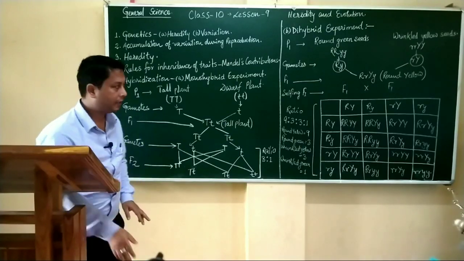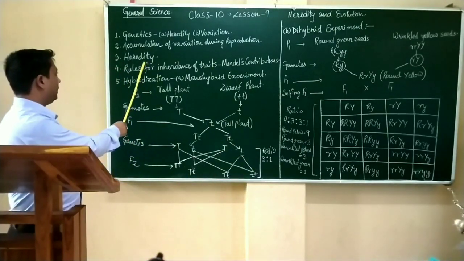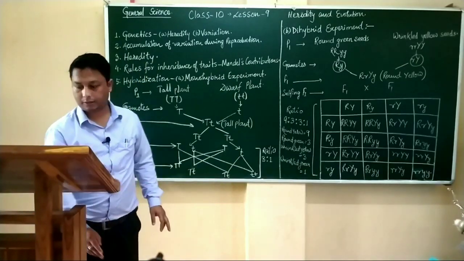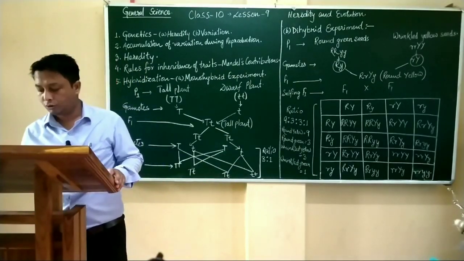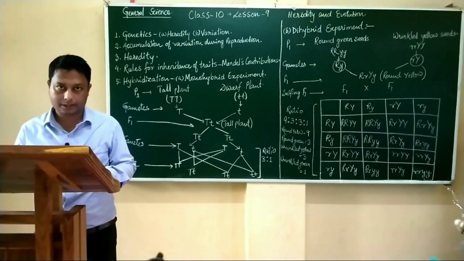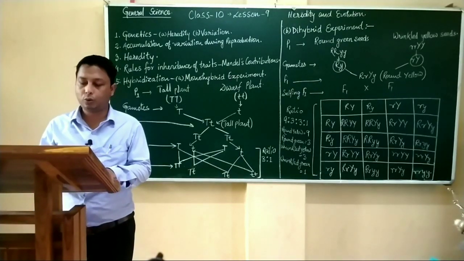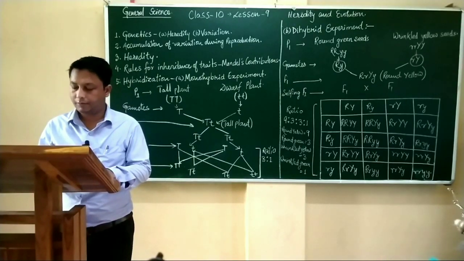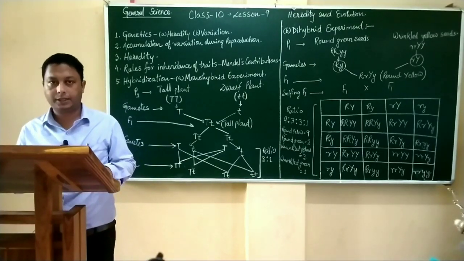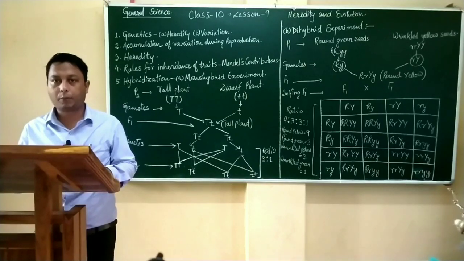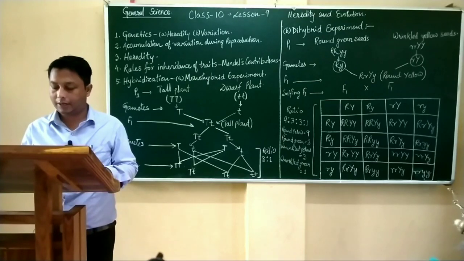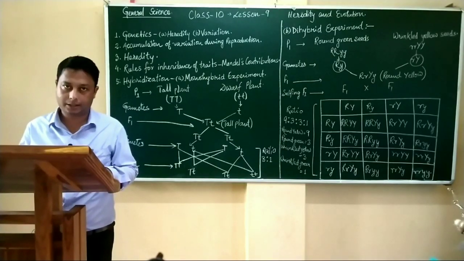Next topic is heredity. The progeny produced through the reproductive process is similar to its parents in body design, function, etc. The rules of heredity determine the process by which traits or characteristics are inherited.